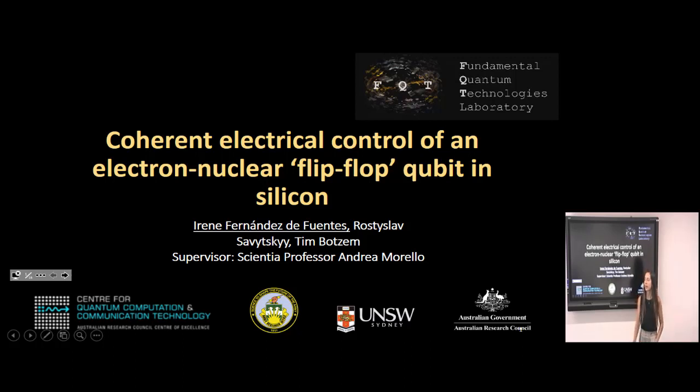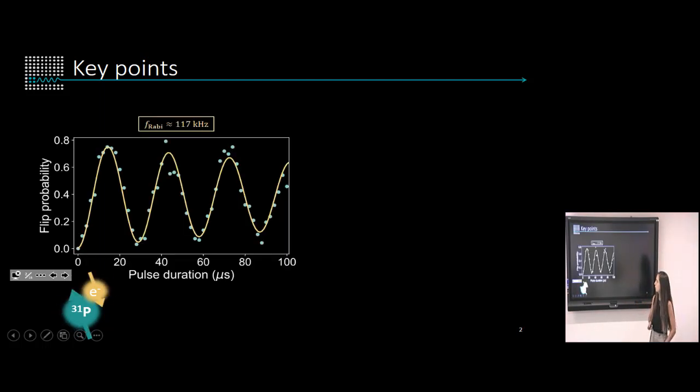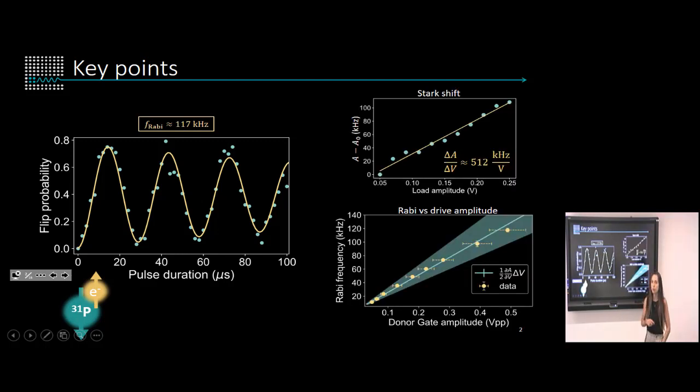My name is Irene. I am a PhD student in Andrea Morello's group, and I'm here to present an update on the flip-flop qubit. So, two key points that I want you to take from this presentation. The first one is that we show that we can coherently drive the anti-parallel states of the electron and nuclear spin of an implanted phosphorus atom in silicon. And second, that we provide evidence that the driving mechanism is actually the modulation of the hyperfine interaction.